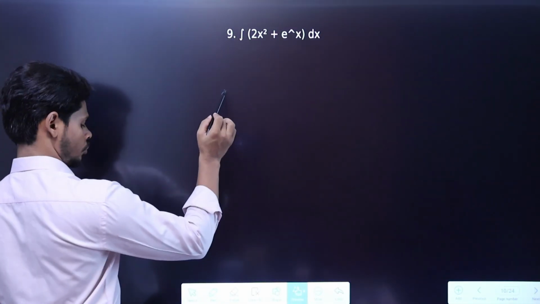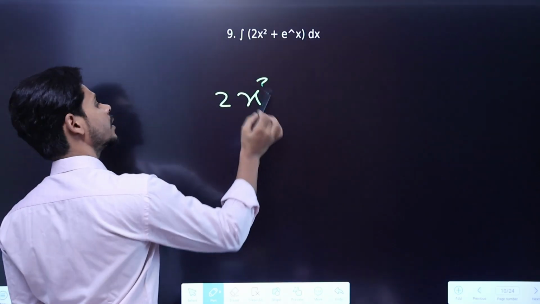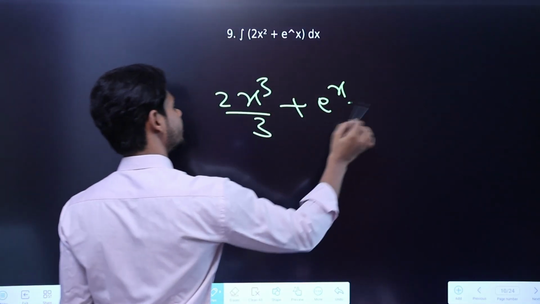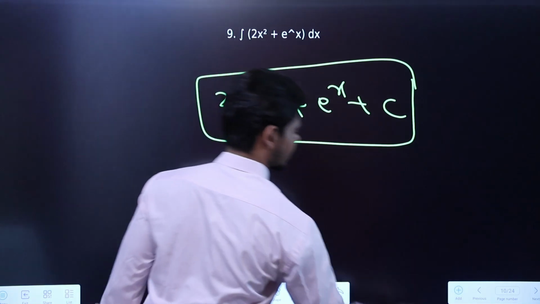Again same thing, so 2 x raised to power 3 divided by 3 it will become, and e raised to power x will become e raised to power x plus c whole divided by 3, that's plus c.